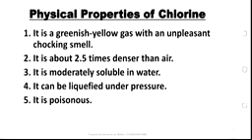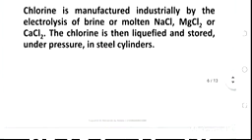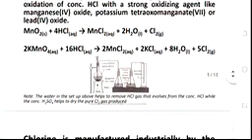by downward delivery. Let's go back to the diagram of the laboratory preparation of chlorine to see what we mean by downward delivery. As you can see in the diagram, the chlorine gas produced was collected by downward delivery. That is, the gas as it is being produced is going down into the jar, the container for collecting the gas.